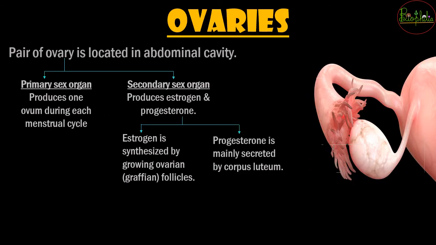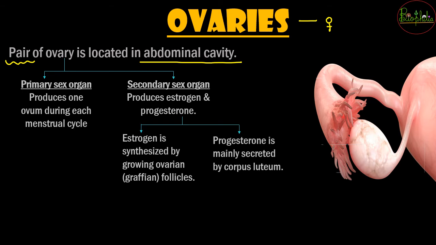Now we move to the second gonad, that is the ovaries. So ovaries, as we all know, is going to be a female part, and it is also going to occur in a pair located in the abdominal cavity. जैसे testis का descent होता है, वैसे ovaries का कोई change नहीं होगा. It will be present as it was being developed.